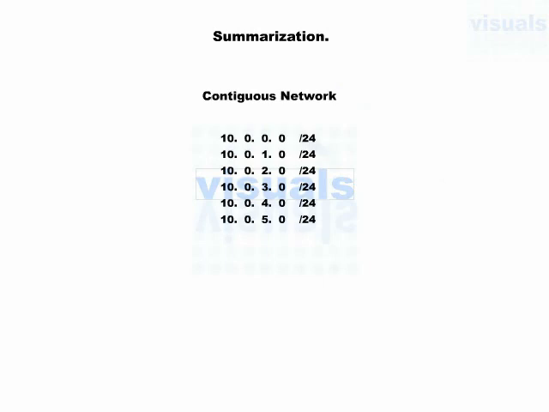Let's move on to how we summarize the networks. We know that it is a contiguous network. Then we have to look, there are almost three steps. At first, you look where the change is taking place. It is the third octet where the change is taking place. The second step is to determine the difference between the first and the last. Looking at the first and last, it is 0 and 5, so the difference is almost 4 or 5. Well, this is the difference. The third step, you have to apply a suitable block size here. The suitable block size which covers all these networks is 8.